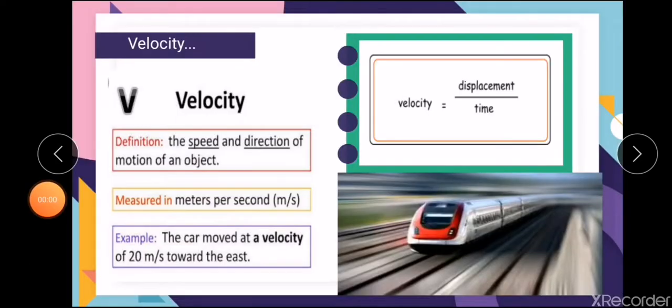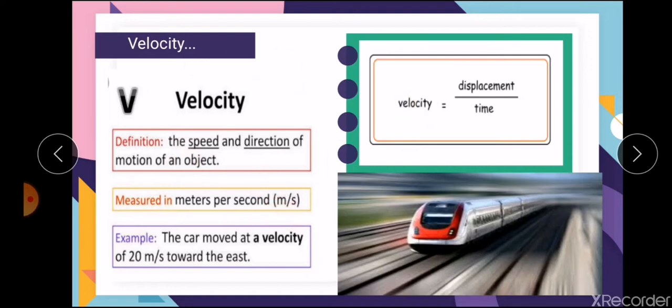When you talk about velocity, it is speed and direction, which means you can define velocity as the rate of change of displacement in unit time. That is, whatever is the speed in a particular given direction will give you the velocity. It is also measured in meter per second.